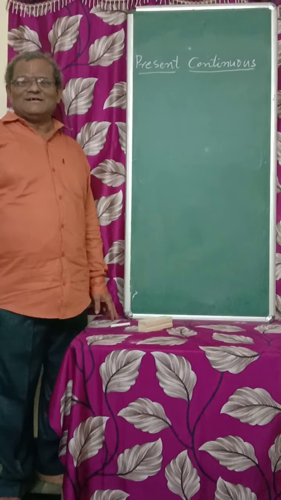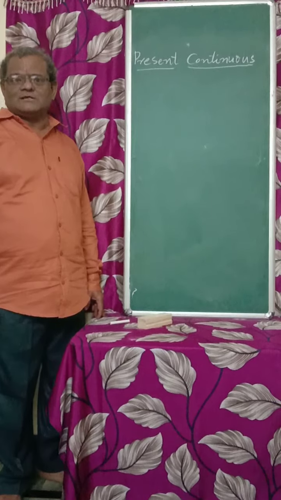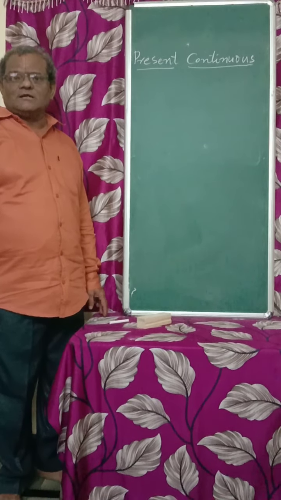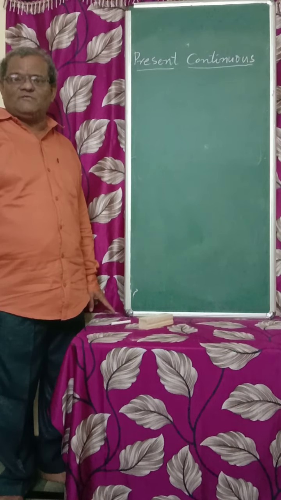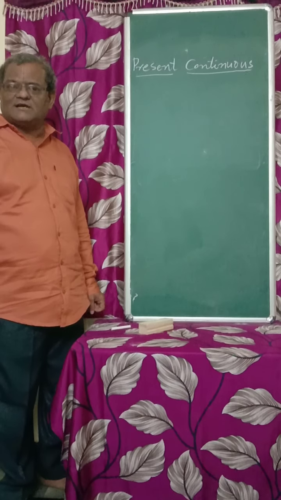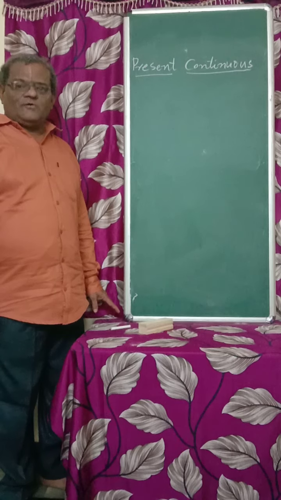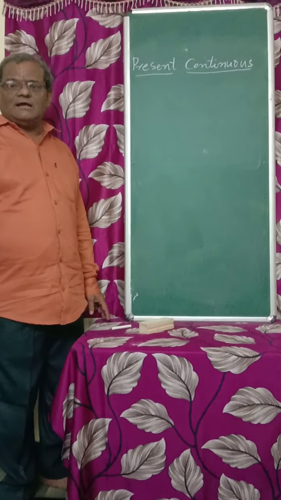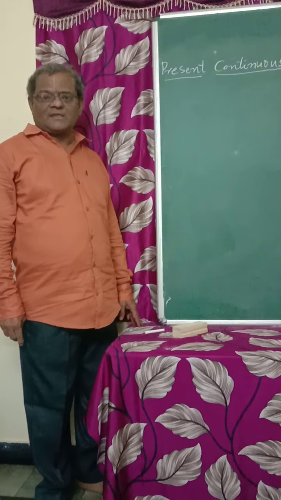Hi friends, we discussed present indefinite in our previous class. I told you present indefinite is to be written by using verb first form only, but we have to be a little careful while using it for third person singular, so we should add s or es at the end of the verb first form. And we use it for habitual, general actions.